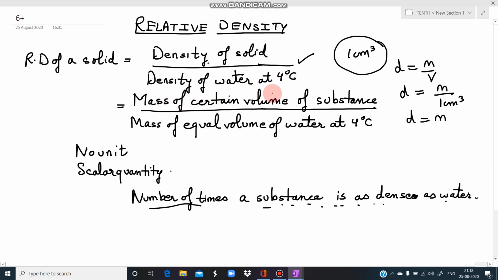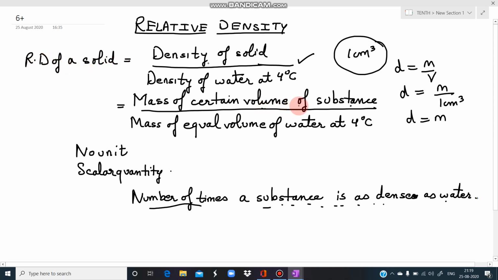Mass of certain volume of substance divided by mass of equal volume of water at 4 degrees centigrade. हम इसको यूनिट वॉल्यूम में भी कर सकते हैं, हम इसको किसी भी वॉल्यूम में कर सकते हैं. According to this ratio it means कि जितना वॉल्यूम हमने सब्सटेंस का लिया है वाटर का भी उतना ही वॉल्यूम होना चाहिए. Then we can find out the relative density of solid.